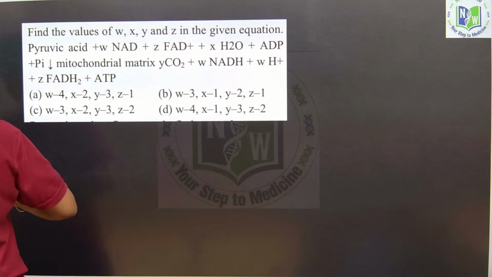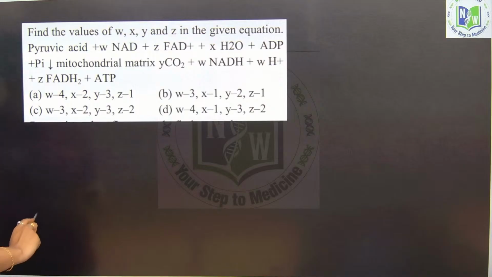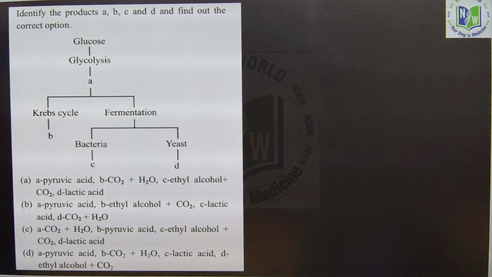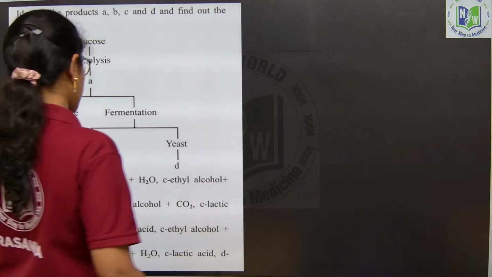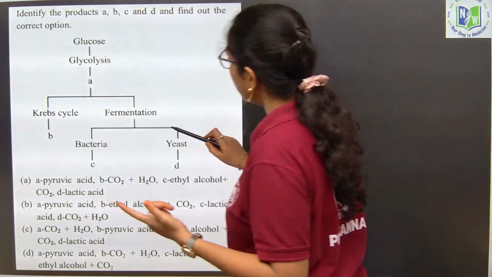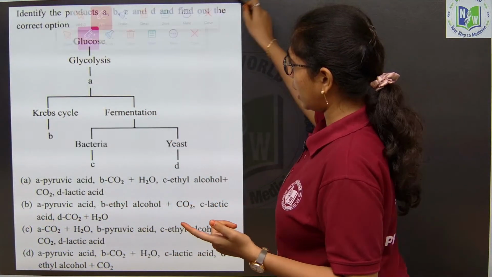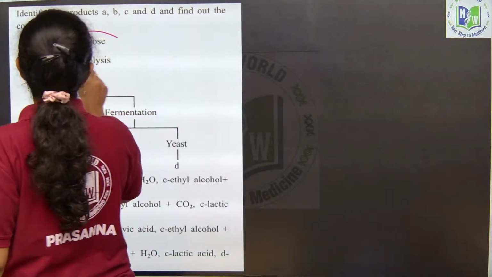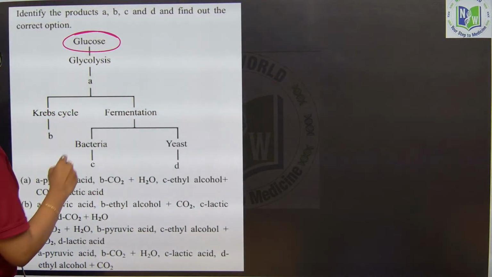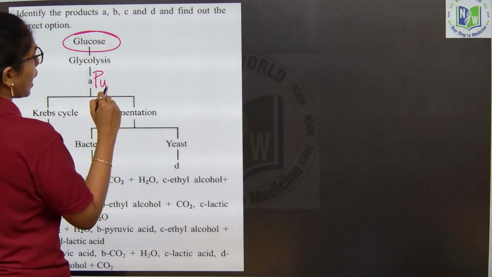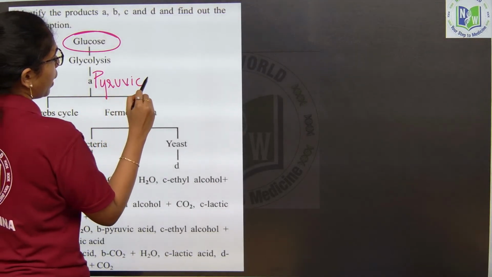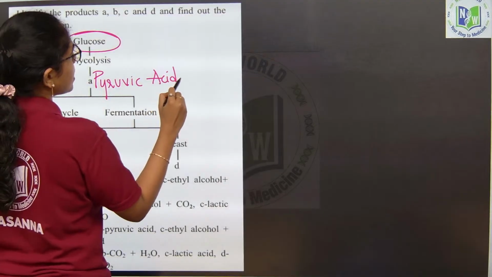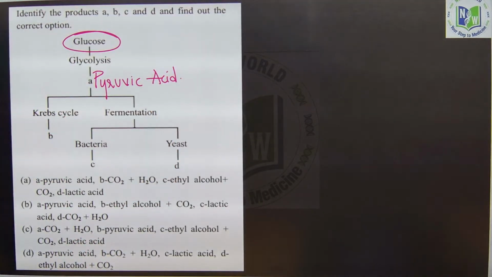Next you look into this question. Here the question is about just the end products, beta, which is very simple and easy compared to previous questions, but the level of the question is difficulty level only. Look here properly. Glucose after glycolysis forms pyruvic acid.